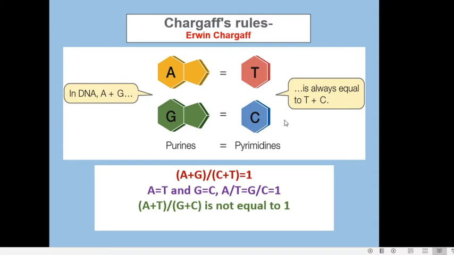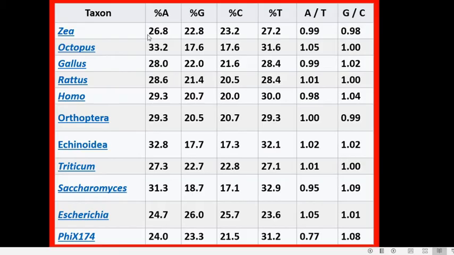So we will just go to an example, a summary of certain findings made by Chargaff. Here this is maize, in which you can see that the percentage of adenine is 26.8 and the percentage of thymine is 27.2. So they are almost similar.